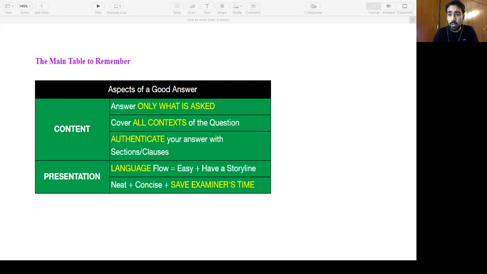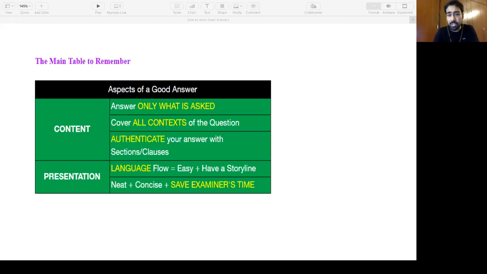And that sets the tone of the entire paper, right? Your first answer has sections, covers all the contexts, and is to the point. The examiner feels that the entire answer sheet is going to be in that flow, and that gives a wonderful image, and you can score those unfair 4 or 5 marks, and those are deal breakers. Getting a 39 versus getting a 43 is a deal breaker in these examinations. So these can get you those extra unfair marks. I'm saying unfair because maybe you don't know the answer, but the way you're presenting it, the way you're conveying your thoughts, can give you an extra advantage.